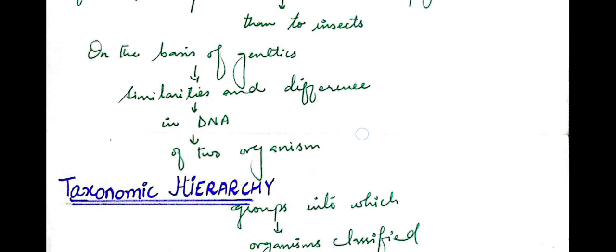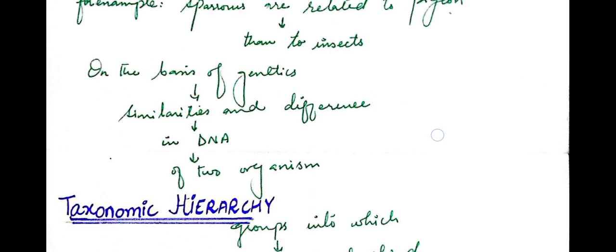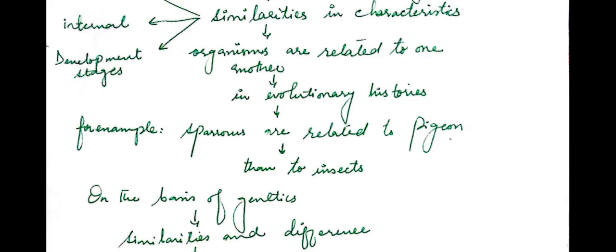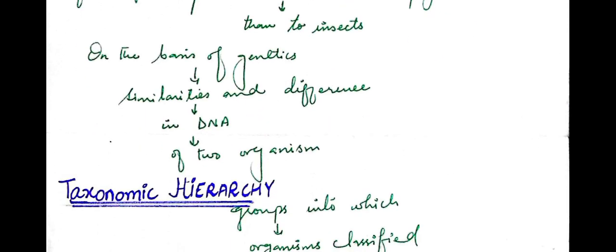The other thing is genetics, which means the study of genes. The similarities and differences in the DNA of two organisms also prove helpful in the classification of organisms into groups and subgroups. So we can conclude that with the study of genetics plus the study of similarities, which include internal structure, external structure, and developmental stages, we classify organisms into groups and subgroups.